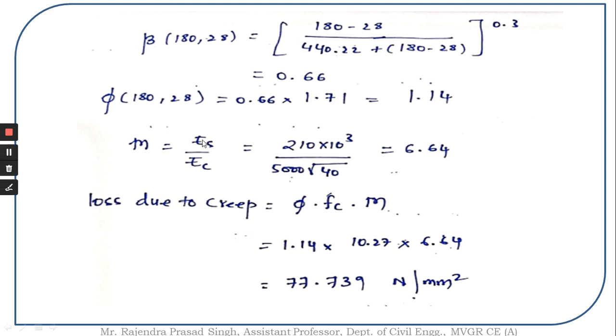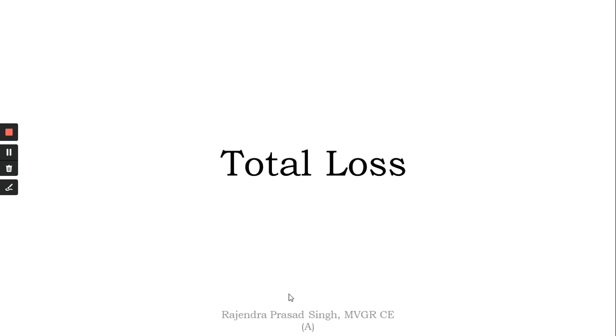Now the modular ratio value is Es by Ec. I got this value to be 6.64. So I could find out the value of phi, I could find out the value of Fc, and I could find out the value of modular ratio. So substituting these values, I got the value to be equal to 77.739 newtons per mm square.